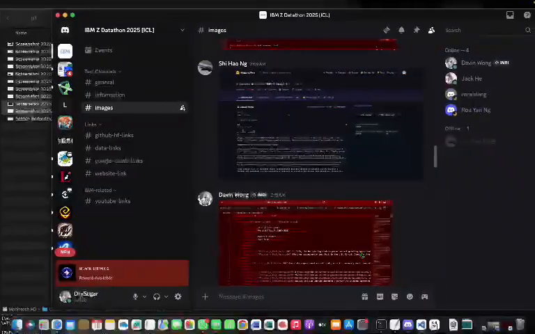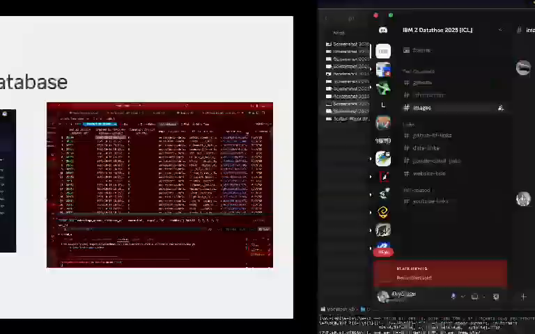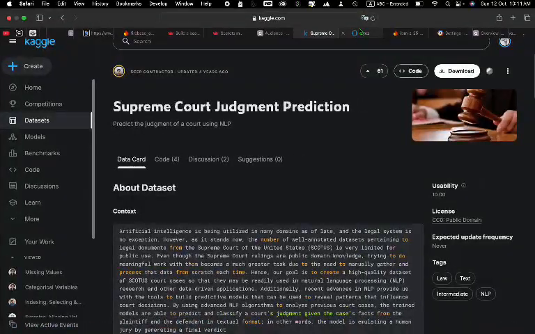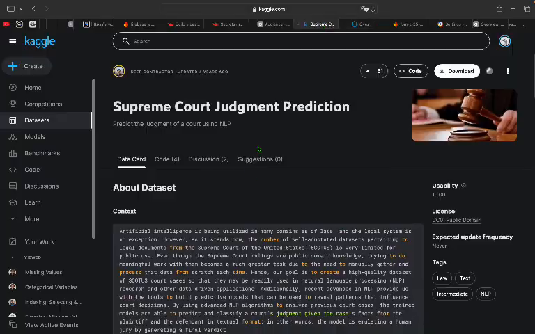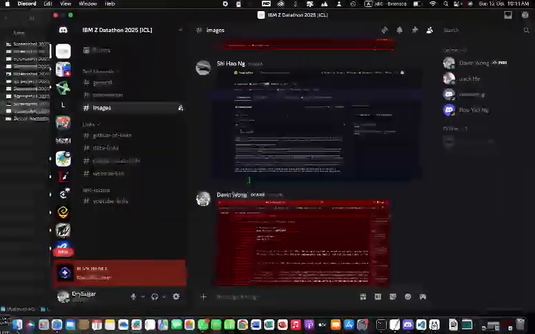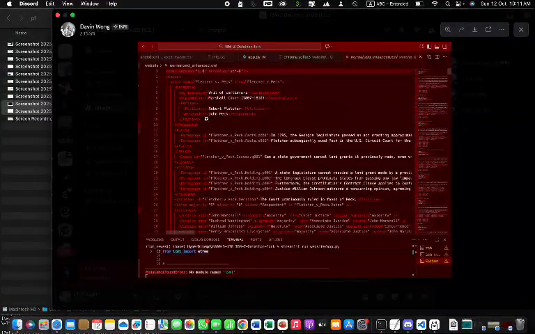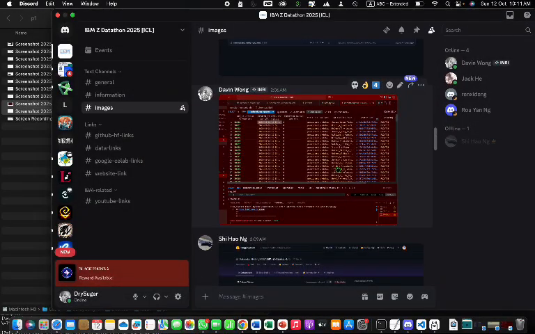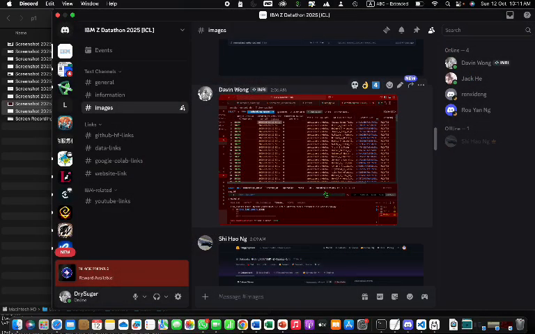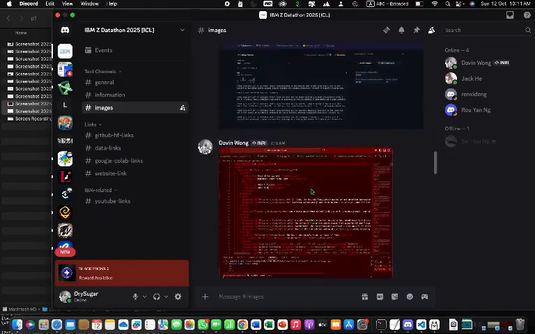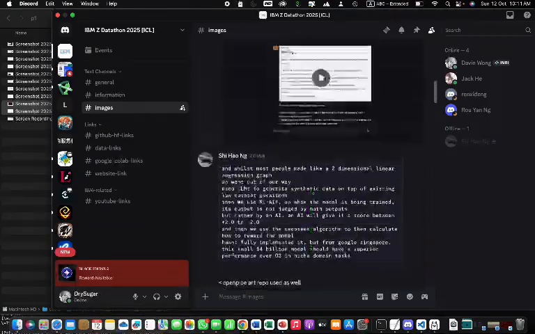So our data is collected from a Kaggle dataset that was based on data taken from OIS. We have then processed that data into XML that looks like this, and further processed it into a vector database for semantic searches, with these being the vector embeddings of the text of the data. And we have used this vector database and the XML to do our RAG.